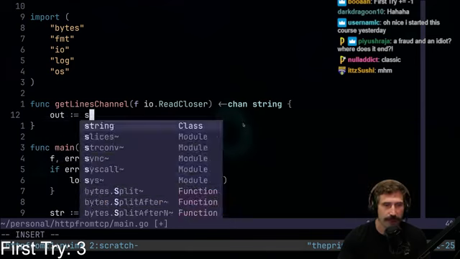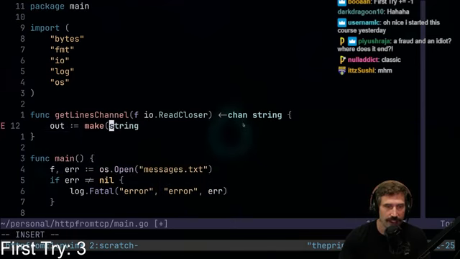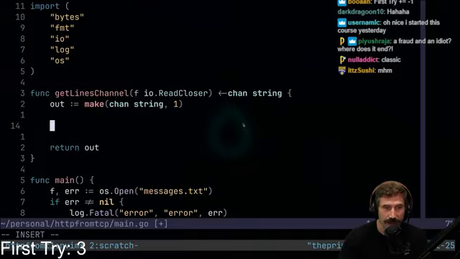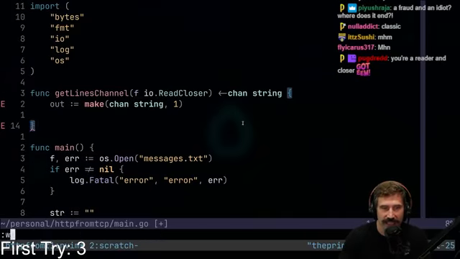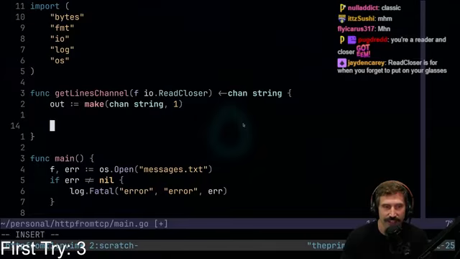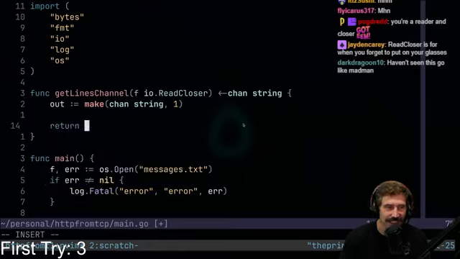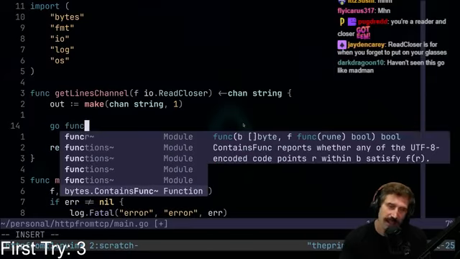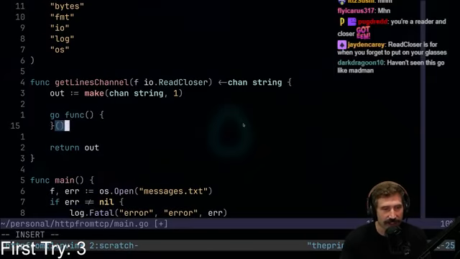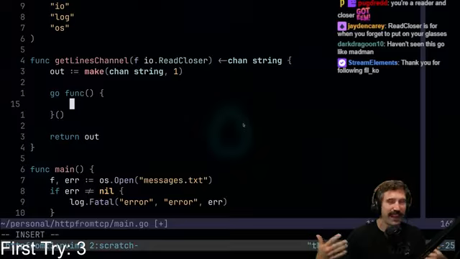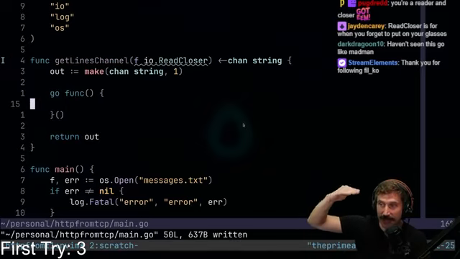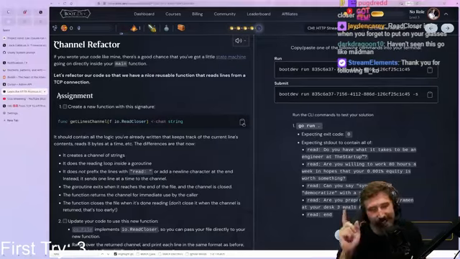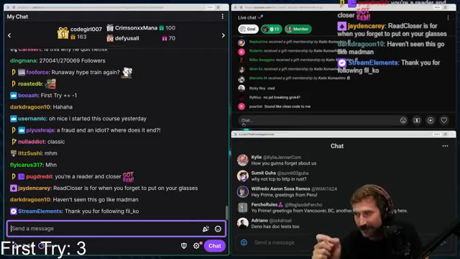Okay, out makes chan string. Let's go 1. We don't need a lot, right? Return out. Func. By the way, this is how I can always tell someone's using ChatGPT, is when they write something like this, and then they just start onto their next thing. I'm like, nah, I think you're lying to me, because I feel like you would do the return, because this is like out of band. You know, people write really linearly. Like when someone writes a function from top to bottom and one-shots it, I'm just like, you're a cheater. You, my friend, are a cheater.